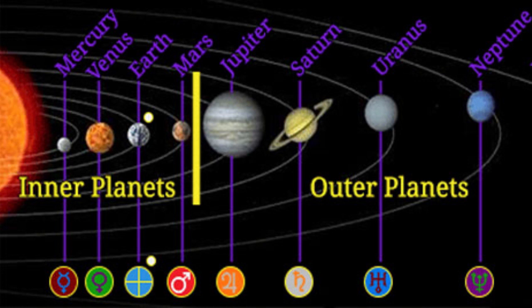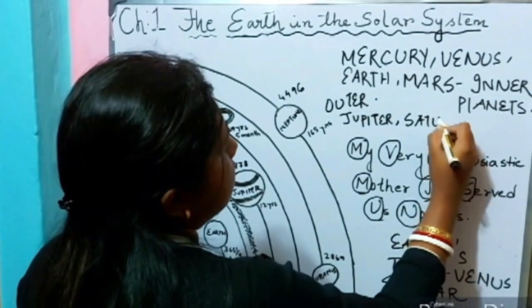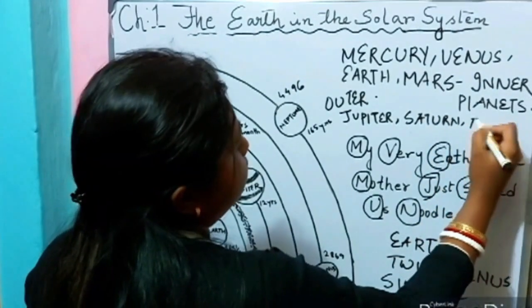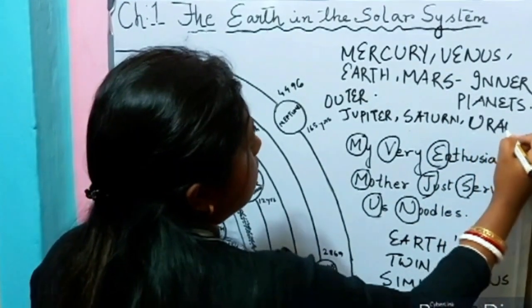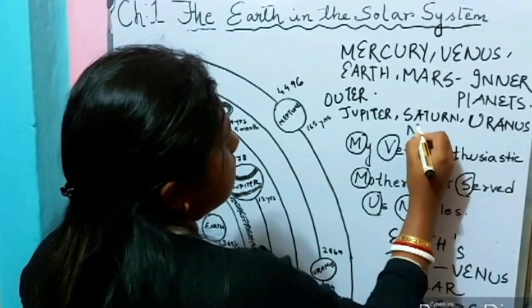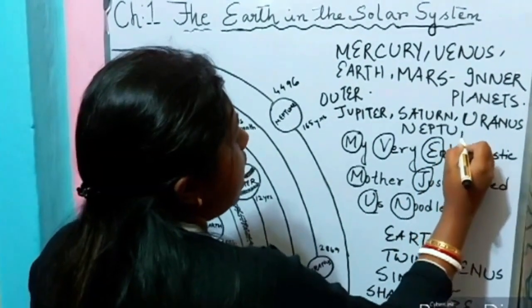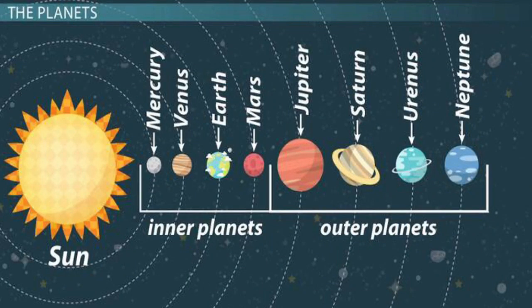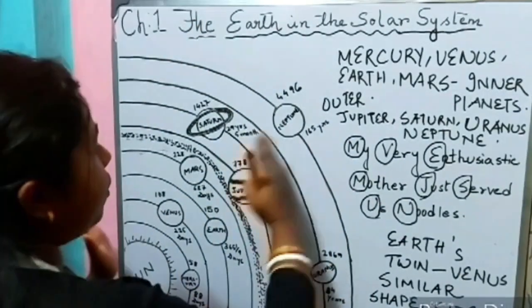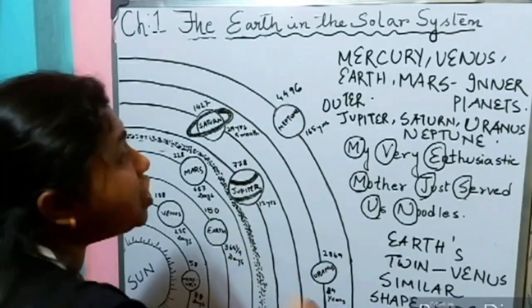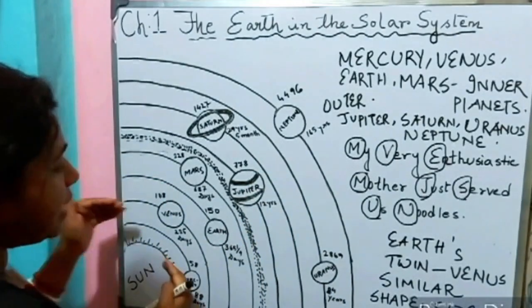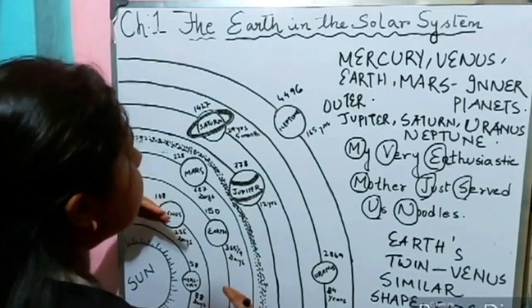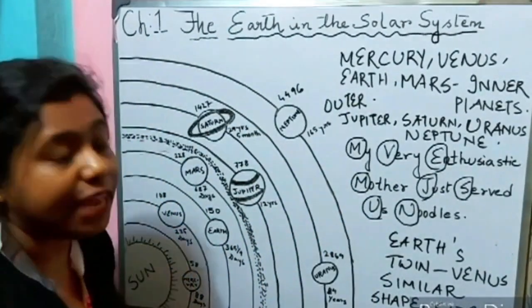Jupiter, Saturn, Uranus and Neptune. These are the outer planets and they are very far away from the sun, and we can see the planets which are beyond the asteroid belt, far away from the sun, and they are gaseous in nature. So inner planets are rockier in nature and the outer planets are gaseous in nature.